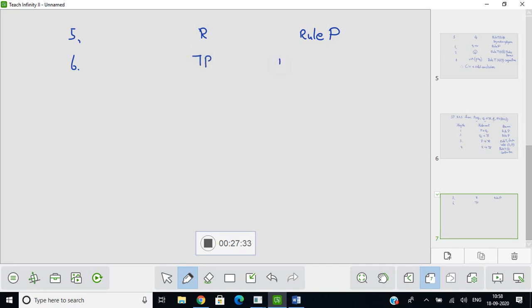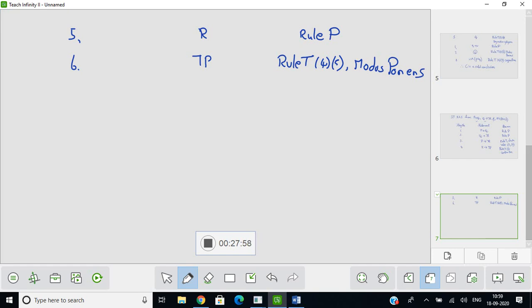I am applying rule T. Where am I applying? On 4 and 5. What rule I have applied? Modus ponens. Okay. What rule we have applied? Modus ponens. So we have got negation P.